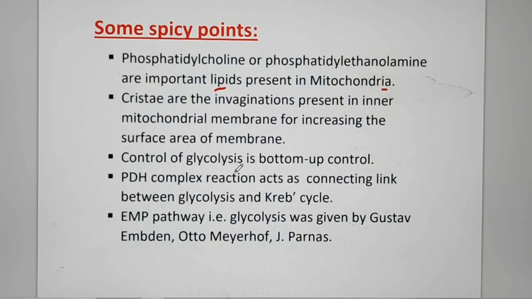Next point, PDH complex reaction acts as connecting link between glycolysis and Krebs cycle. Glycolysis product, that is pyruvate, acts as a substrate for the PDH reaction, and its product acts as substrate for Krebs cycle. So this is known as connecting link between both. Next point is EMP pathway. Glycolysis reactions were given by Gustav Embden, Otto Meyerhof and J. Parnas. So this is EMP pathway.